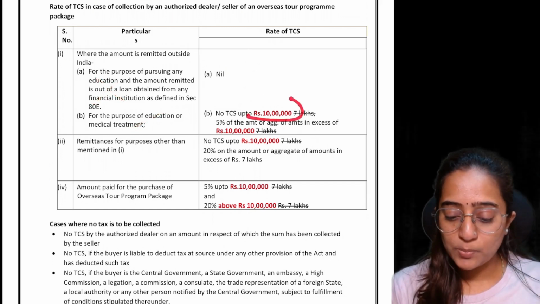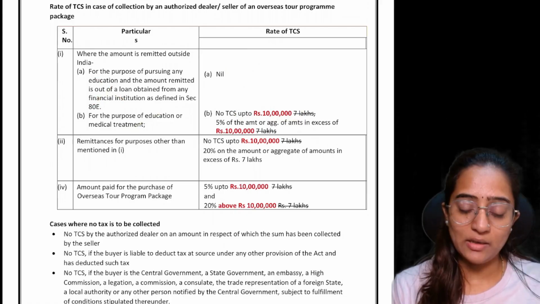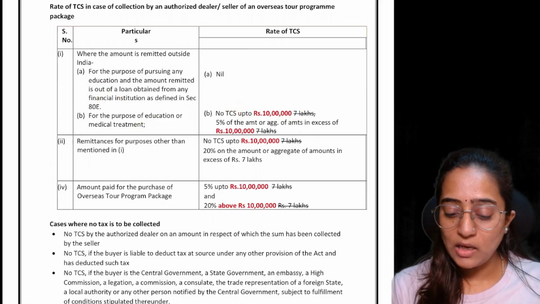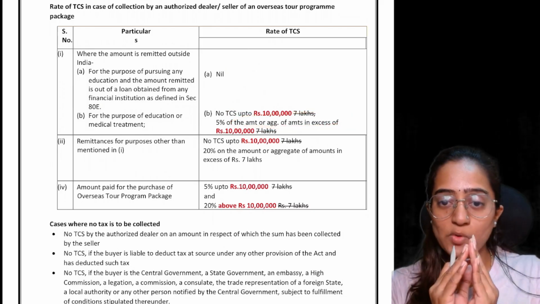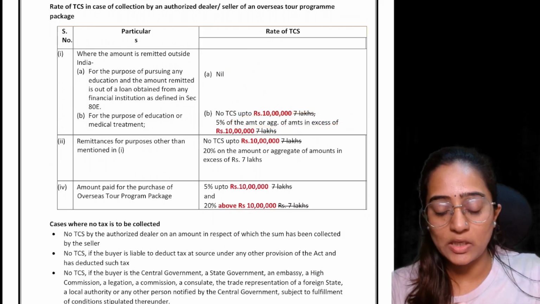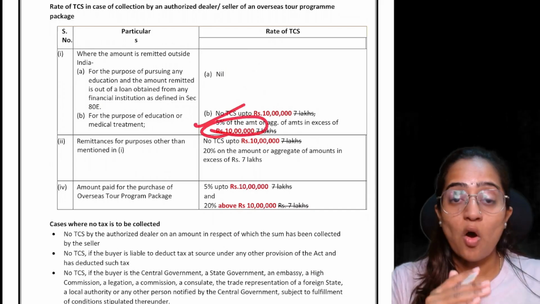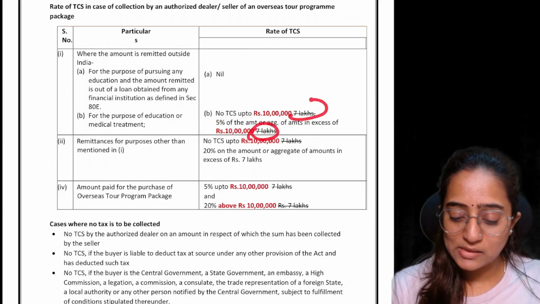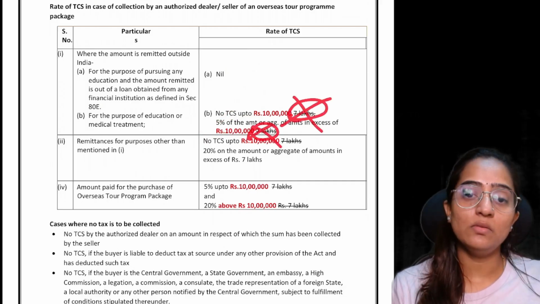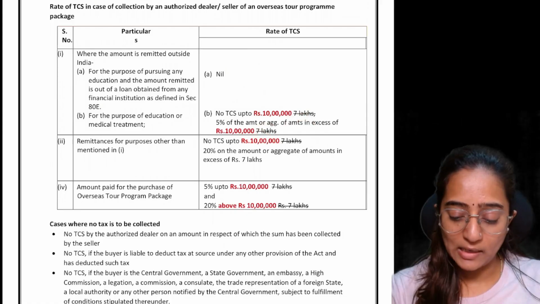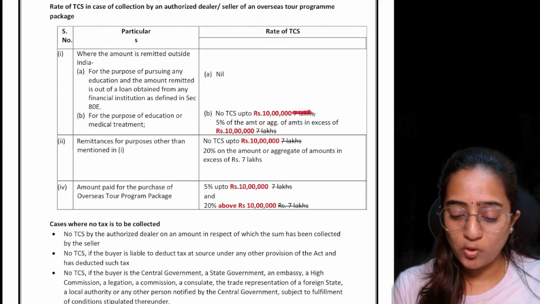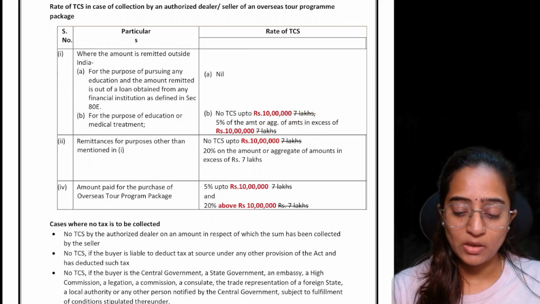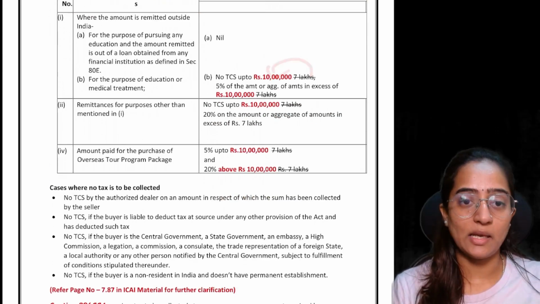Then, if you are paying up to 10 lakh rupees Indian money equivalent, there is no TCS. If you are paying an amount in excess of that, whether in one time or through the entire financial year, on that excess amount over 10 lakh you pay 5%. Earlier the limit was 7 lakh. This 7 lakh has been amended. Now that 7 lakh has been replaced by 10 lakh. Clear? Wherever I have cut it, it means that is not applicable. This has been amended. The amendment is 10 lakh.